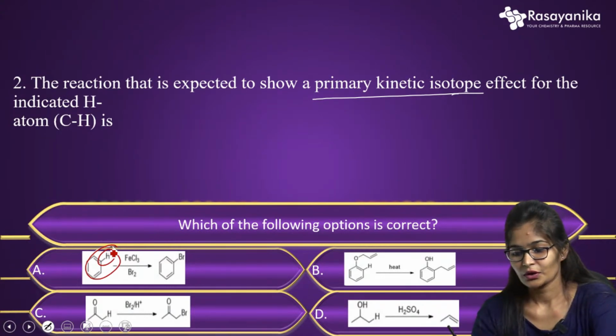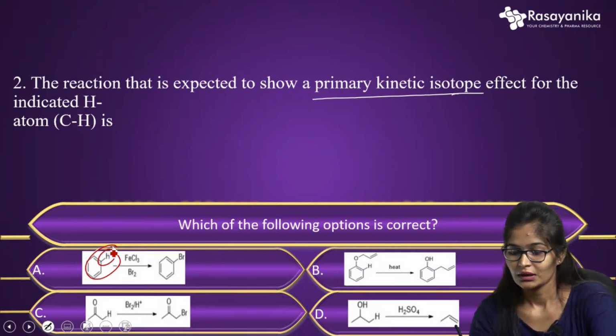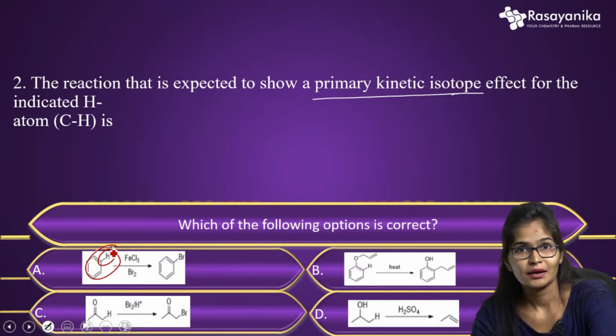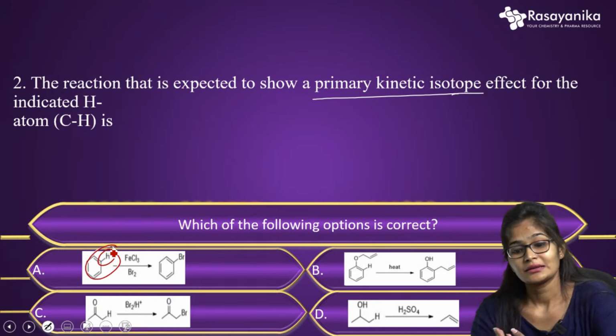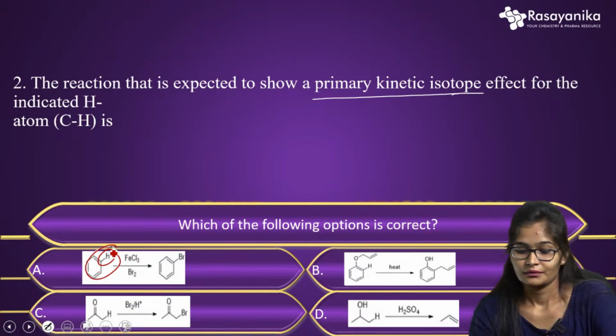So the product we have got is bromobenzene. Here they are talking about the bromination reaction they are doing. So this is also an electrophilic substitution reaction. As we know, the second step is the rate determining step here. As the second step is rate determining, the C-H bond wherever we break or form